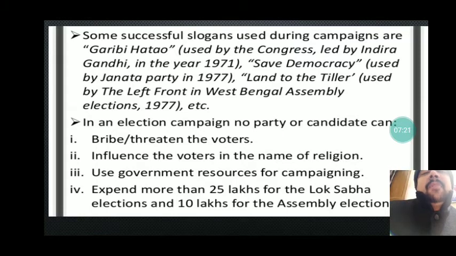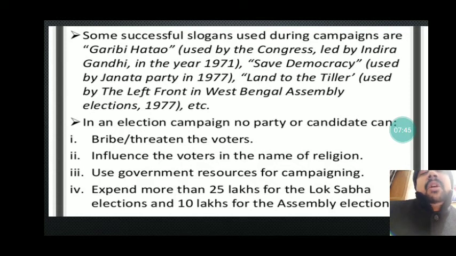So in the election campaign, no political party or candidate can bribe or threaten the voters. As we already discussed, the code of conduct is declared by the Election Commission of India. During the whole process, during the campaign, no political party can bribe or threaten the voters, influence the voters in the name of religion, use government resources for campaigning, or spend more than 25 lakh for the Lok Sabha and 10 lakh for the assembly election.